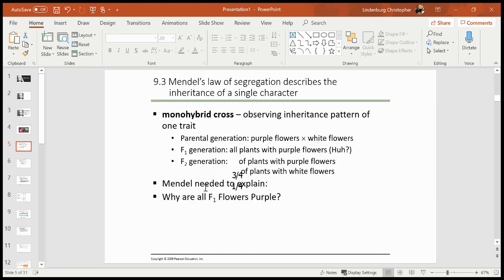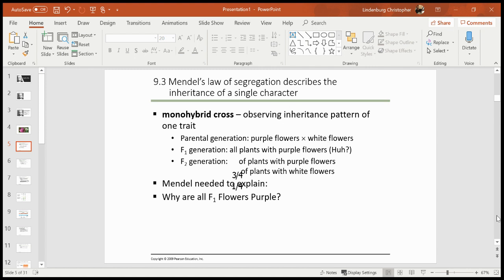And so when we talk about this kind of thing, like we said last week, we're discussing what's called a monohybrid cross, looking at one trait and hybridizing them. And so you need to get used to this terminology. So the plants that you start with, we call those the parents or the P generation. Their offspring would be the F1 generation. And then if you were to take two members from that generation and cross them with each other, that would be the F2. So here's what Mendel did.